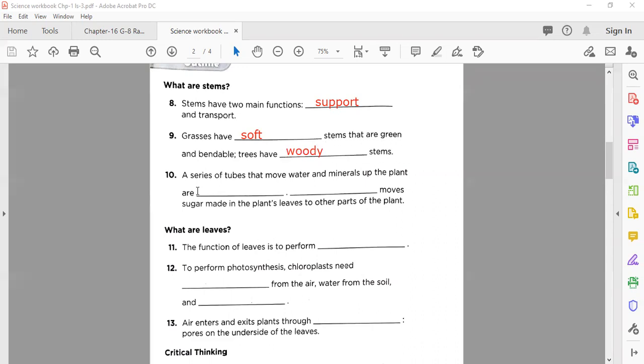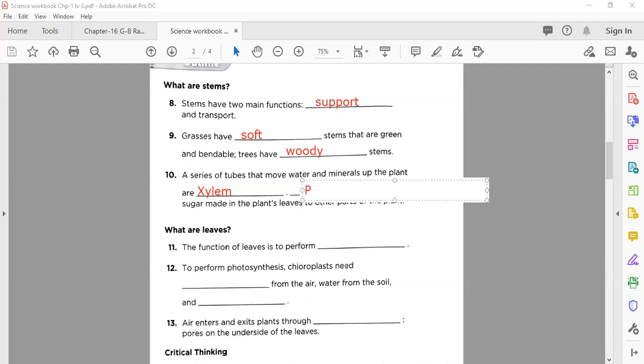Now blank number 10, we have two answers here again, same like in number 9. The first is the series of tubes that move water and minerals up the plant from roots. This is page number 14, my dear, page number 14. So up the plant with the help of xylem tissue, and the second is and moves sugar made in the plant's leaf. Yes, well done, very nice.